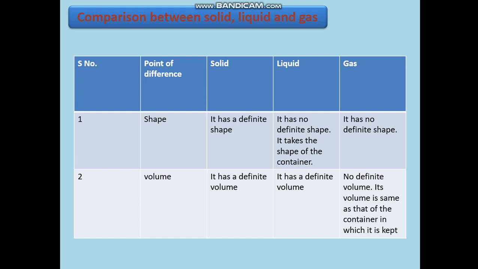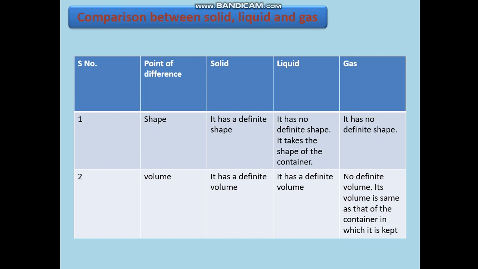It takes the shape of the container. If you put a liquid in a vessel, it takes the vessel's shape. And a gas has no definite shape.